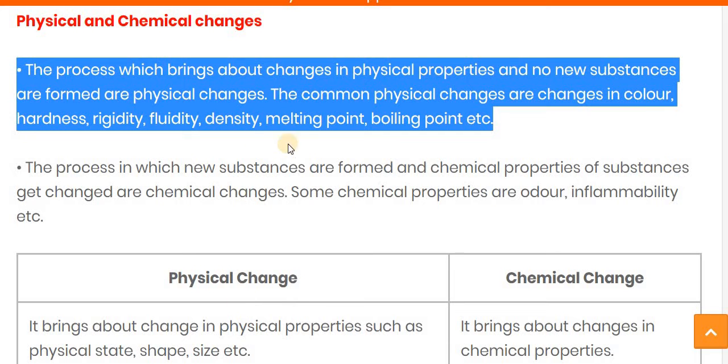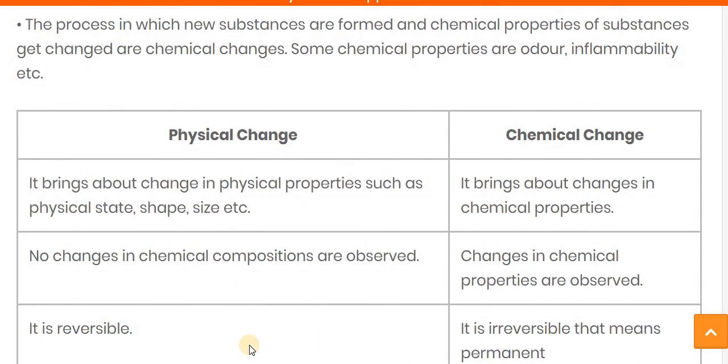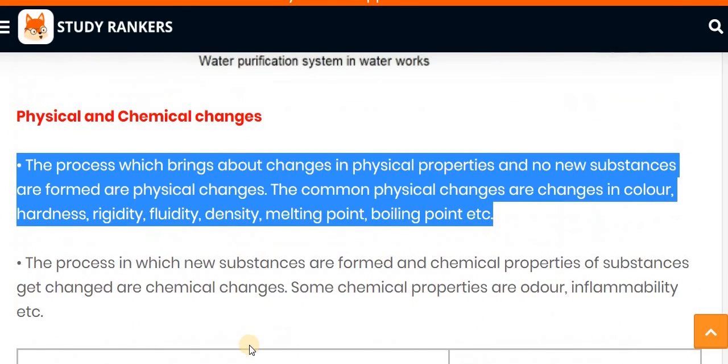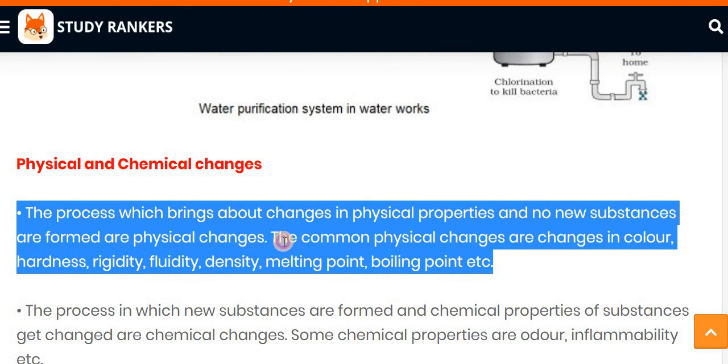And the chemical composition of the particles also does not change from the reactant. The common physical changes that occur are change in color, hardness, rigidity, fluidity, density, melting point, and the boiling point.